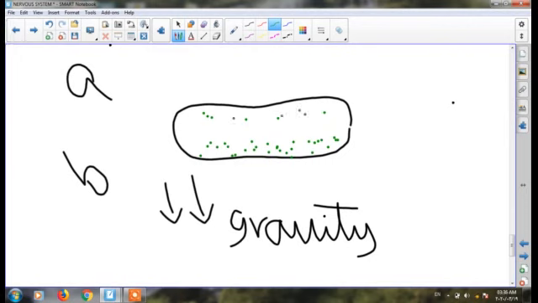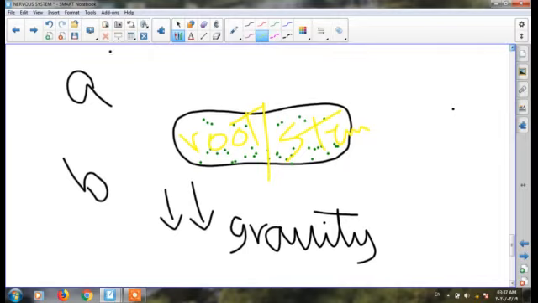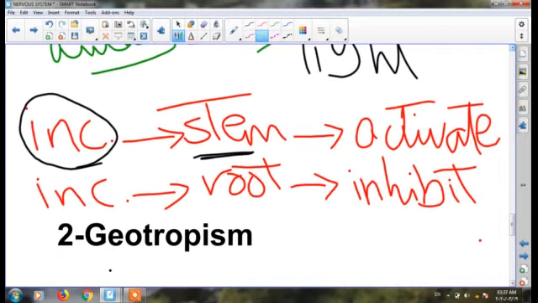So if the first part represents the stem and the lower part represents the root, now we start with the stem. The concentration of oxygen in the stem is more in side B than A. So do you think side A or side B grows faster? If you remember, we said before that by increasing the concentration of oxygen in the stem, elongation is activated.